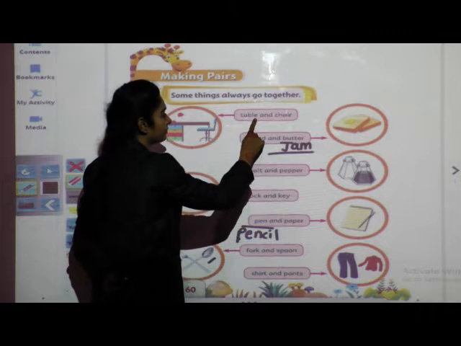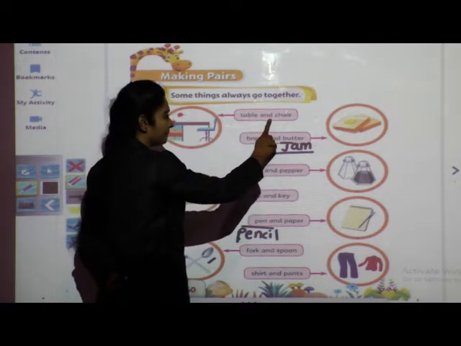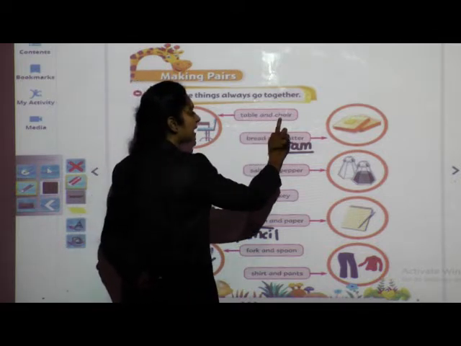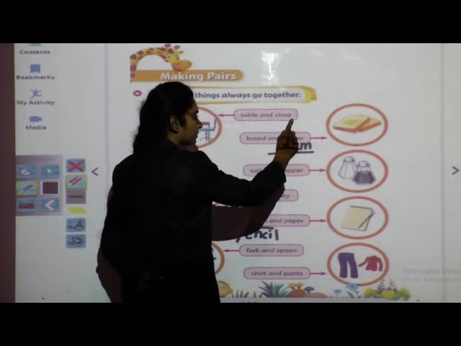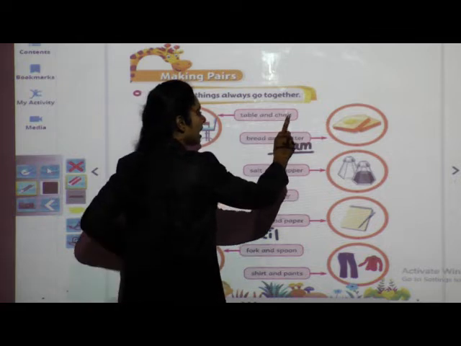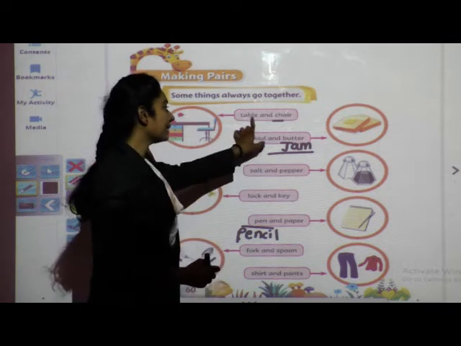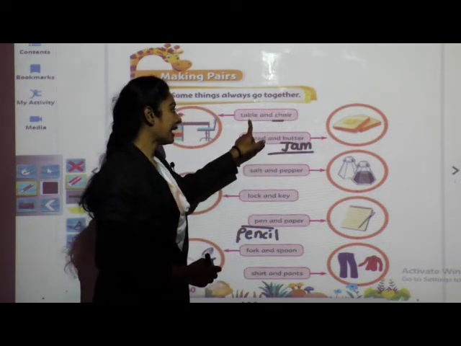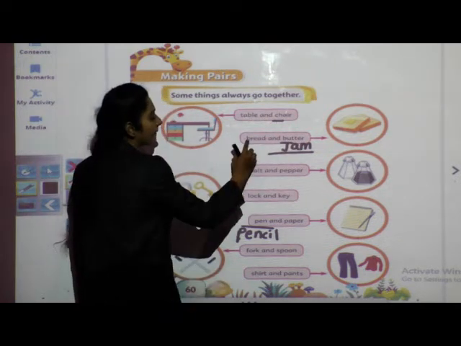Table, table, and, chair, chair. Table and chair.